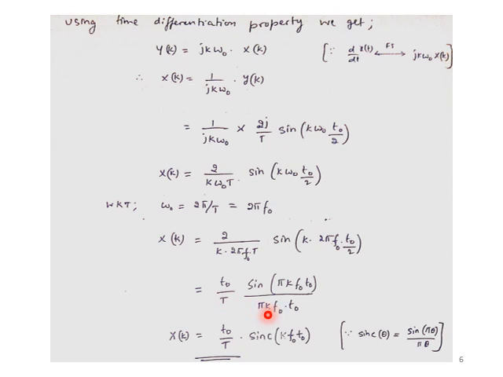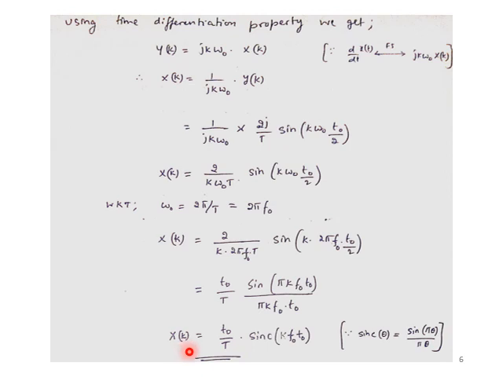Next, what remains is pi k f naught, and within the sine I take pi k f naught and also t naught. So I multiply and divide by t naught outside the sine term. So this looks like sine of pi theta divided by pi theta form. So it is a sinc function format.